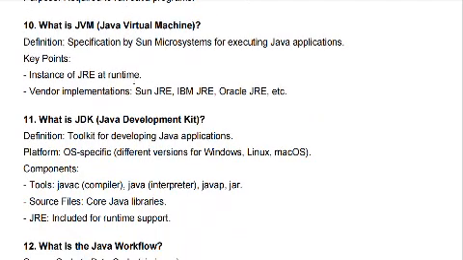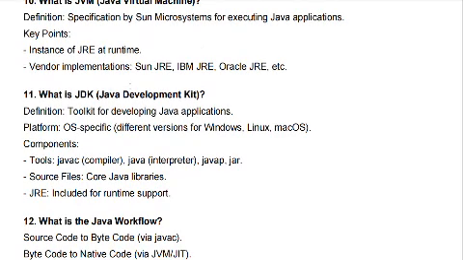Next, coming to another question: what is the JVM, Java Virtual Machine? This is also an important one in Java program execution. It is a specification by Sun Microsystems for executing Java applications. Key point: an instance of JRE at runtime. This is implemented by Sun JRE, IBM JRE, Oracle JRE.